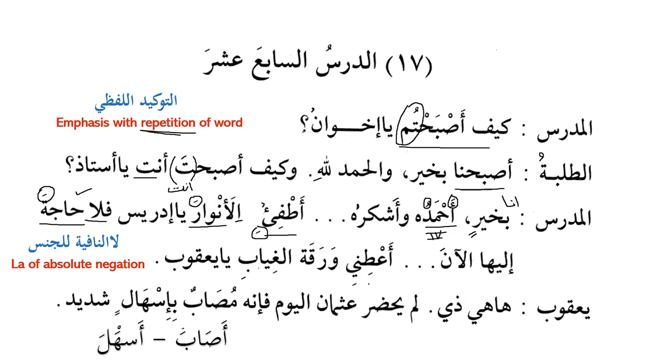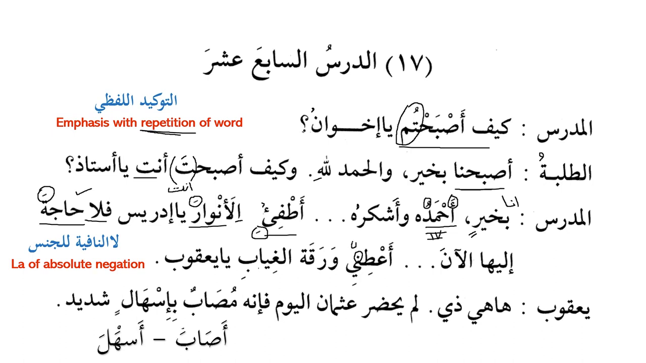A'tini. What about this one? A'tini. Is it ismul fa'il, ismul maf'ul, or is it fi'l al-amr, or is it the past tense? Fi'l al-amr. Excellent. A'ti, give, and ya al-mutakallim, and we know that when we have ya al-mutakallim, then a small noon is inserted, which is called noon al-qutni.